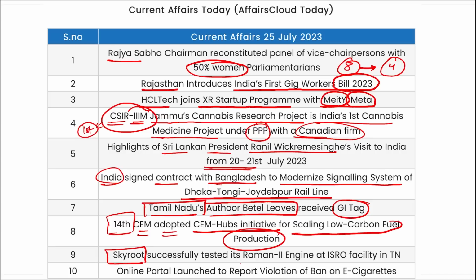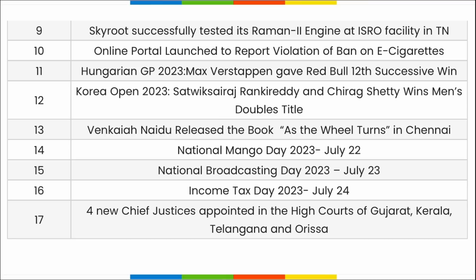Skyroot Aerospace successfully tested Raman 2 engine at the ISRO facility in Tamil Nadu. This will be used in Vikram 1 rocket. Then next is online portal launched to report violation of ban on e-cigarettes both offline as well as online.